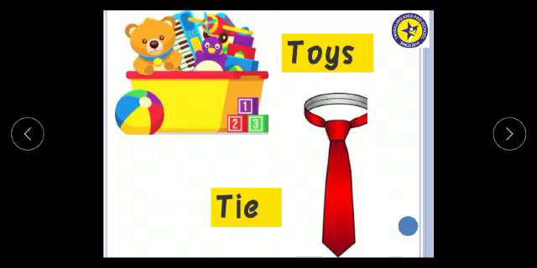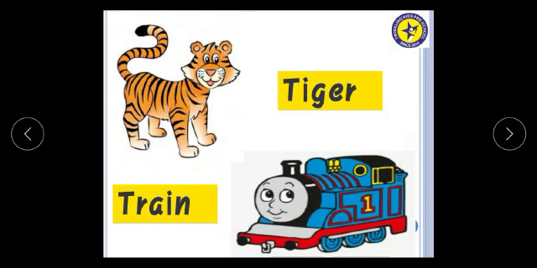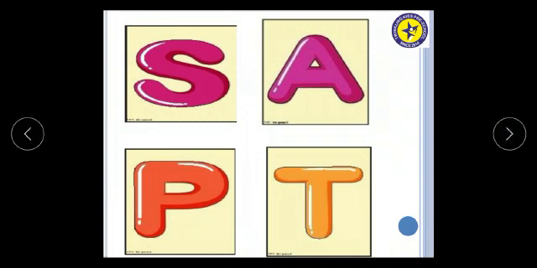T, T, toys. T, T, tie. T, T, tent. T, T, table. T, T, tiger. T, T, train.